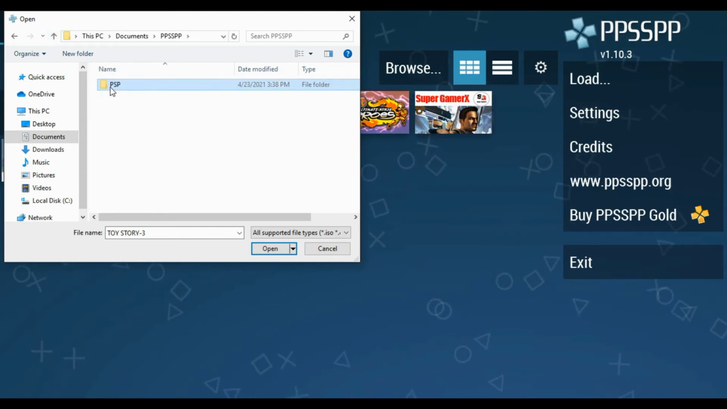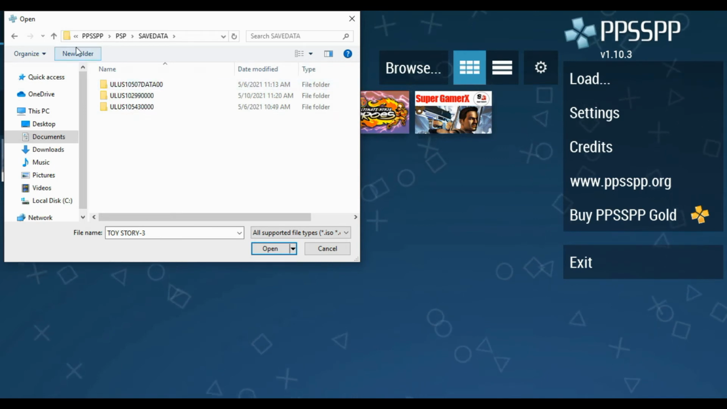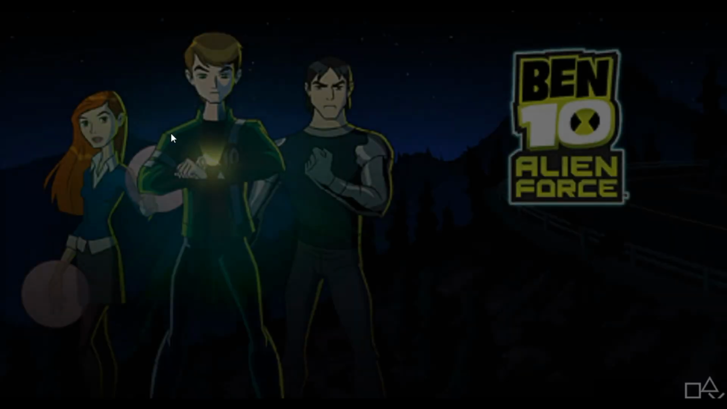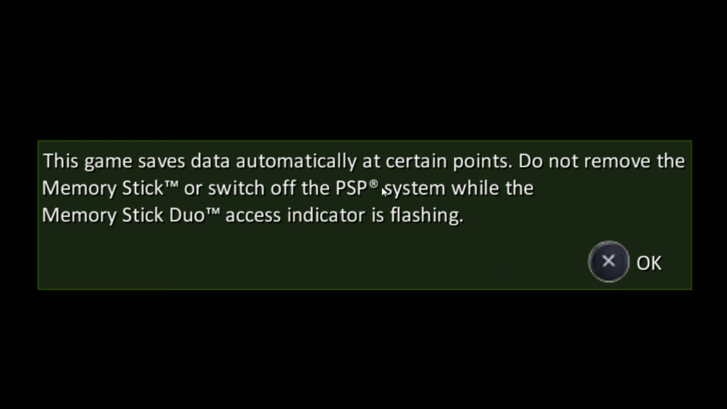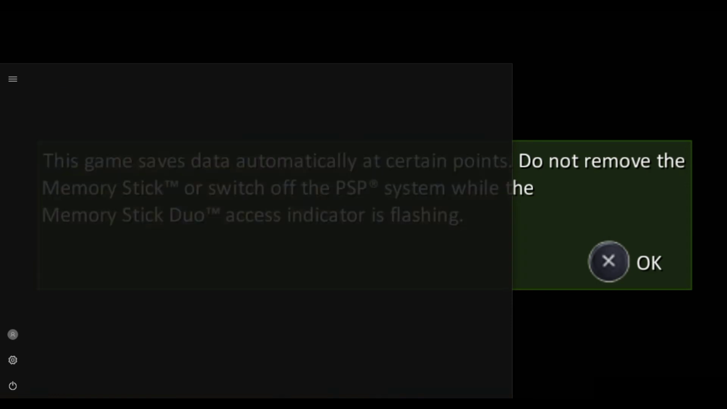Let me open it. Can you see all the stuff? File, save file. So that is how. Let me show you, you will see it will work. Can you see my Ben 10 is working? Tracking memory. So that's how you play the game. Now let us quit the game.